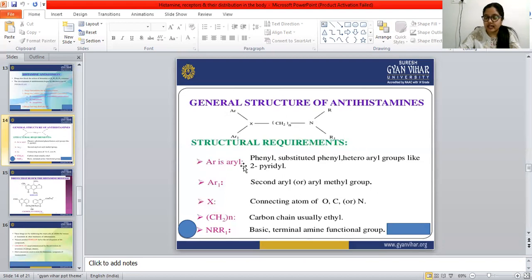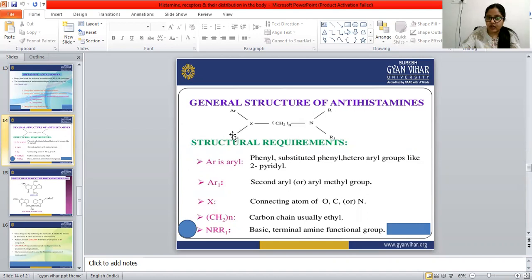AR stands for aryl, that means a phenyl group or substituted phenyl group, or a heteroaryl group like 2-pyridyl. In the place of AR there must be an aryl group. This is compulsory for antihistamines.